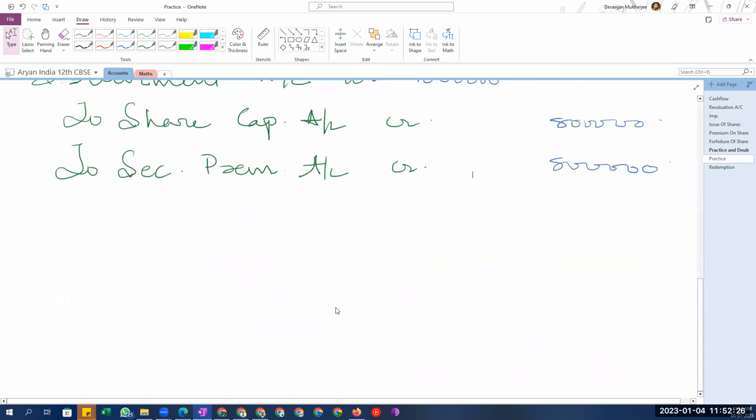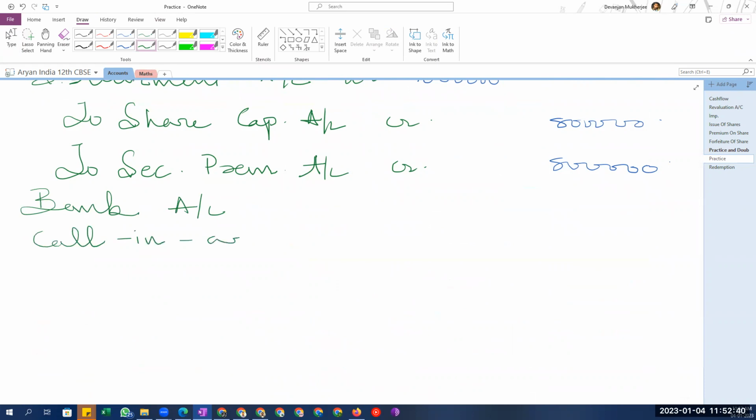But we also have a call in arrear here. So Mr. Lal has not paid. The entry will be bank account debit, call in arrears account debit to share allotment account credit.